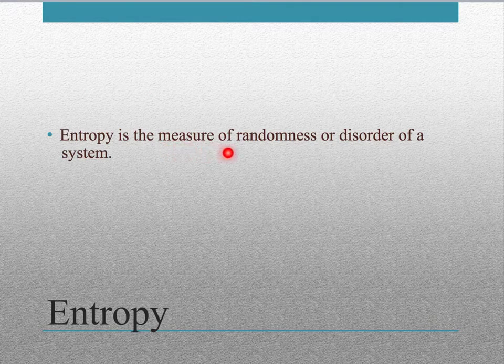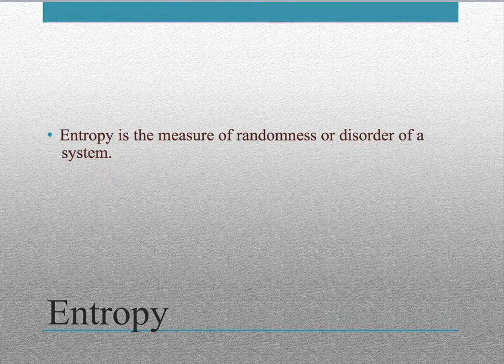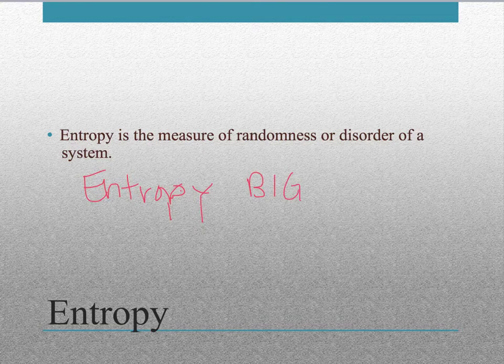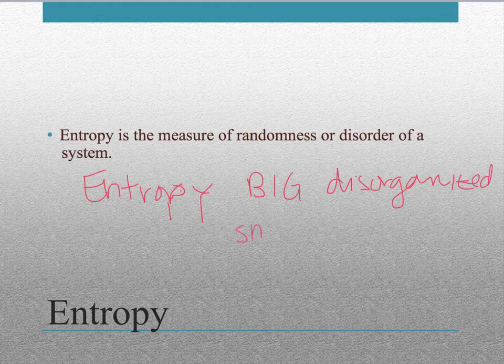Entropy is the measure of randomness or disorder of a system. So it's a way to essentially count how disorganized something is. We're not going to actually do any equations with this, but I still want you guys to see the idea. Basically, the entropy of a system is big if it's disorganized, and entropy is small when things are organized.